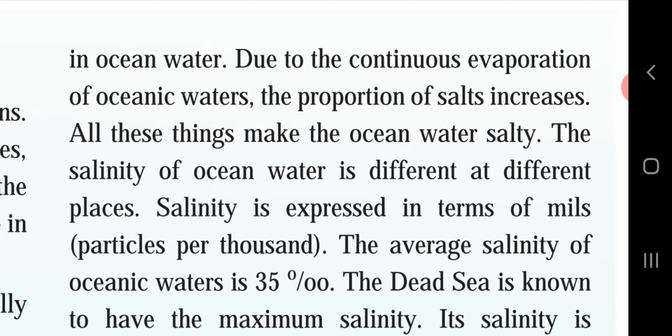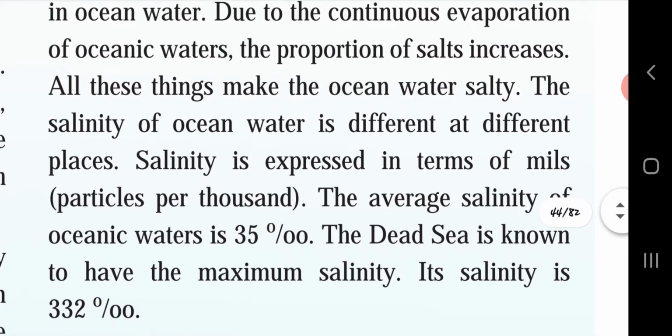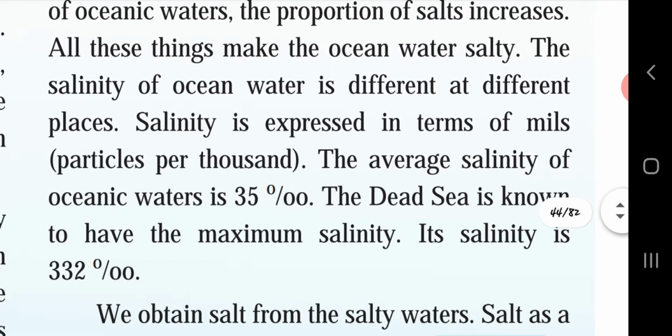Each ocean water will have a different type of salinity. Salinity is expressed in terms of mille, that is, parts per thousand. The average salinity of oceanic water is 35 parts per thousand. The Dead Sea is known to have the maximum salinity. Its salinity is 332 parts per thousand.